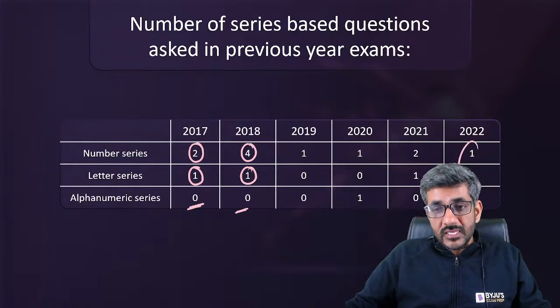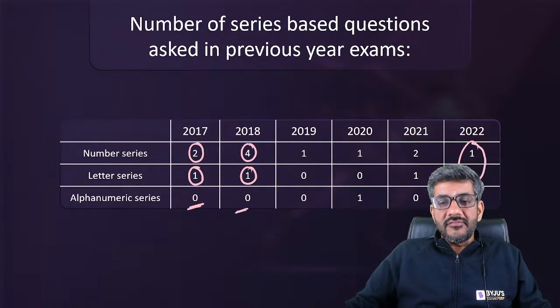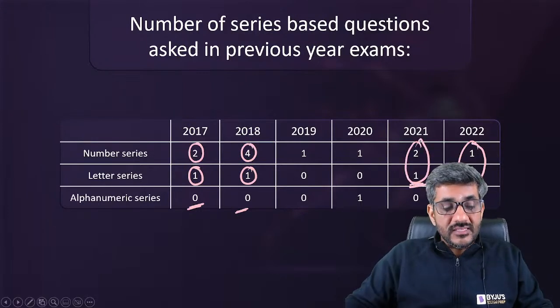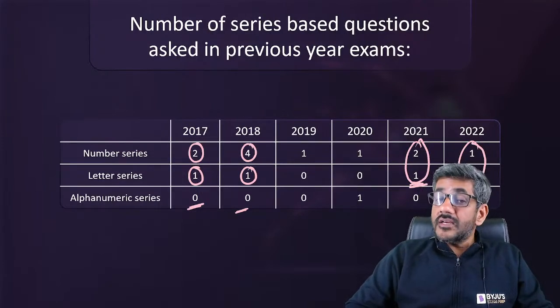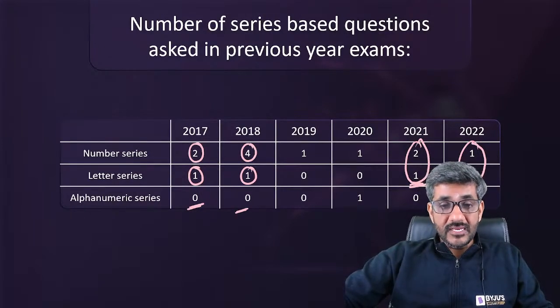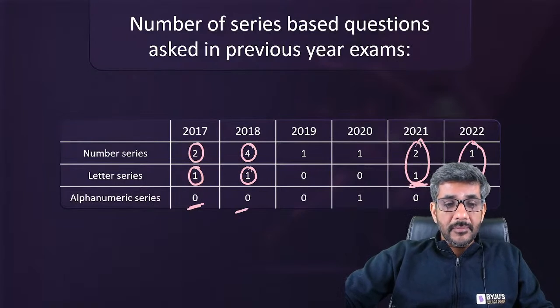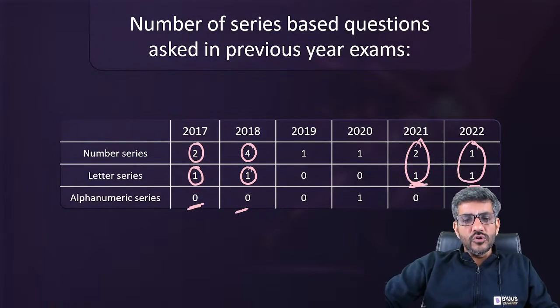If I talk about the recent years, last year we had two questions on this. Last to last year we had three questions on these. You might say that 2, 3 questions are not too much, but let me tell you this is a very important point here, right? टिस्नेट जैसे एग्जाम में ये बहुत इंपॉर्टेंट हो जाता है, उसका एक सीधा सा रीजन है यार, that is the cut off of TISSNET goes so low, right?